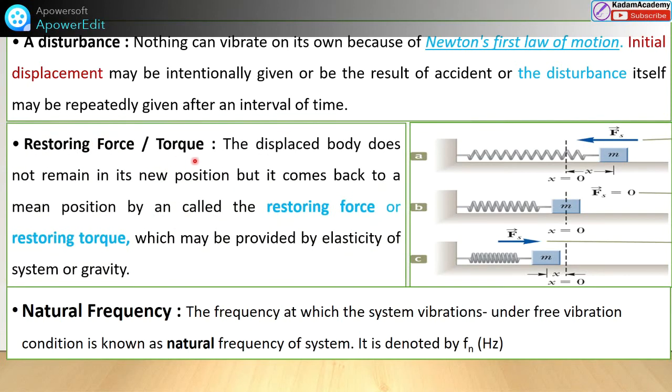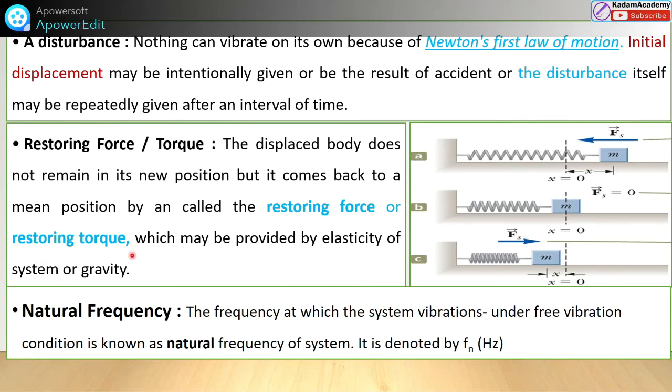So restoring force or torque, this is also a concept for terminology. A displaced body does not remain in its new position. When we displace or disturb it, it will not remain in this new position. It comes back to the mean position. Why is it coming back? Due to the restoring force or restoring torque.